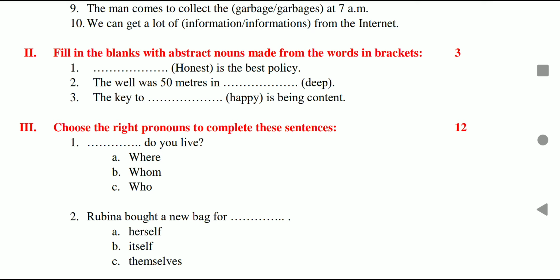Second, the well was 50 meters in blank. The word is deep and you have to make the abstract noun for that. Third, the key to blank is being content. Make the abstract noun for the word happy.